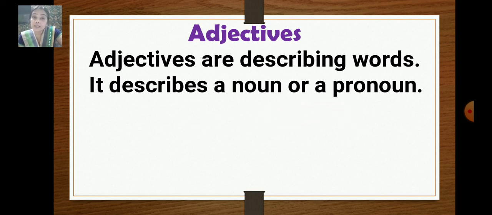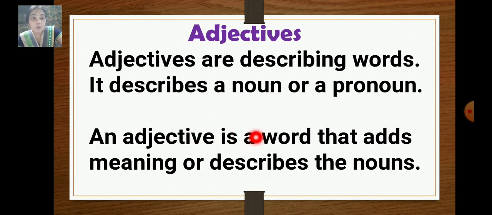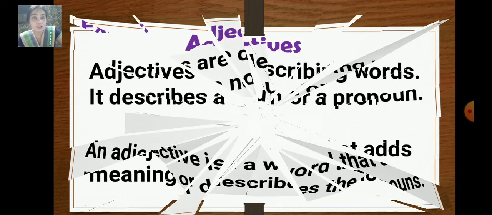He is a good boy. So what is that word, he? It's a pronoun. And good is an adjective. So it describes the boy. And an adjective is a word that adds meaning or describes the nouns. So these are the definitions of adjectives. Now let's see some more examples.